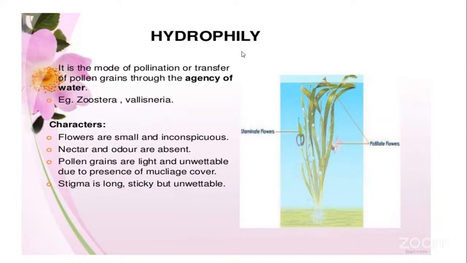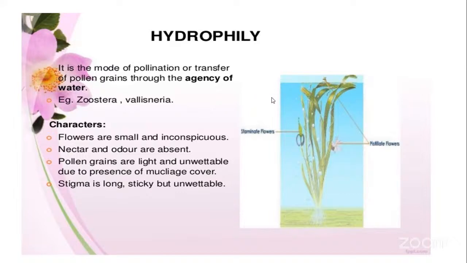Now we are moving on to the next type of cross-pollination carried out by an abiotic factor, that is water, which is called the hydrophilous type of pollination. Hydrophily is a mode of pollination, the transfer of pollen grains, carried out through the agency of water.